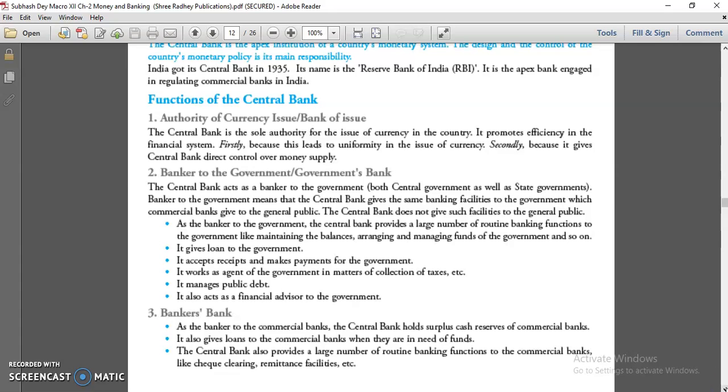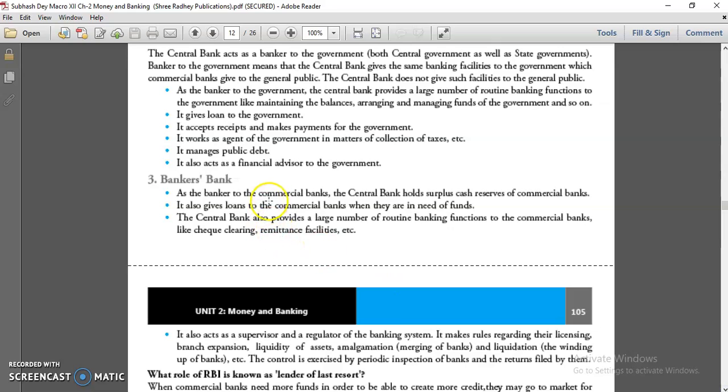Bankers bank. As the banker to the commercial banks, the central bank holds the surplus cash reserve of commercial banks. So whatever surplus is held by the commercial banks, that surplus cash can be kept as reserves in RBI. It also gives loans to the commercial banks when they are in need of funds. So that's why you can say that RBI performs as the bankers bank.